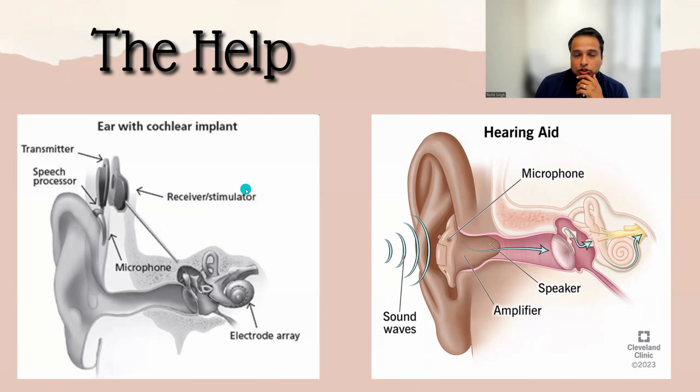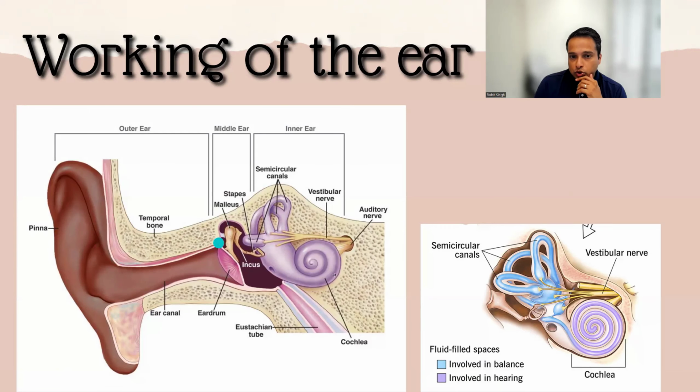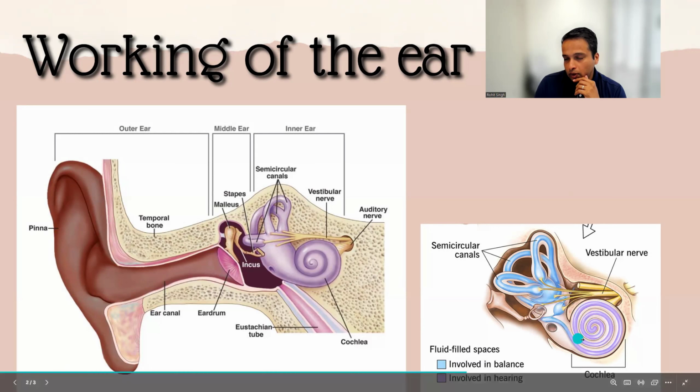So when you age, what happens is usually you start losing this cochlear connection. They kind of start slowing down. They don't vibrate that easily. As a result, you don't hear that clearly.